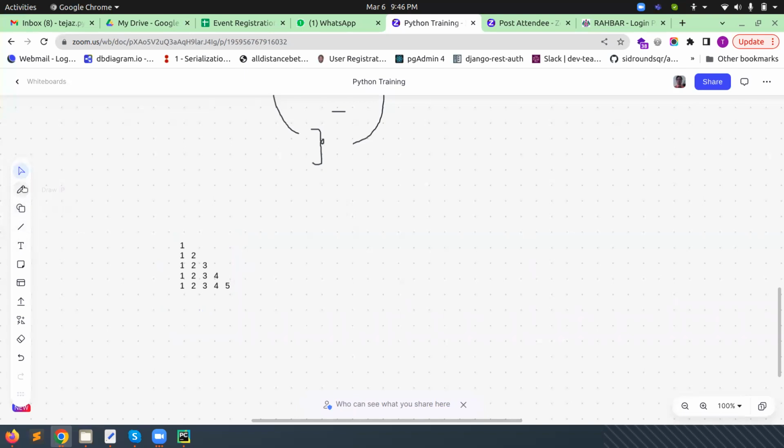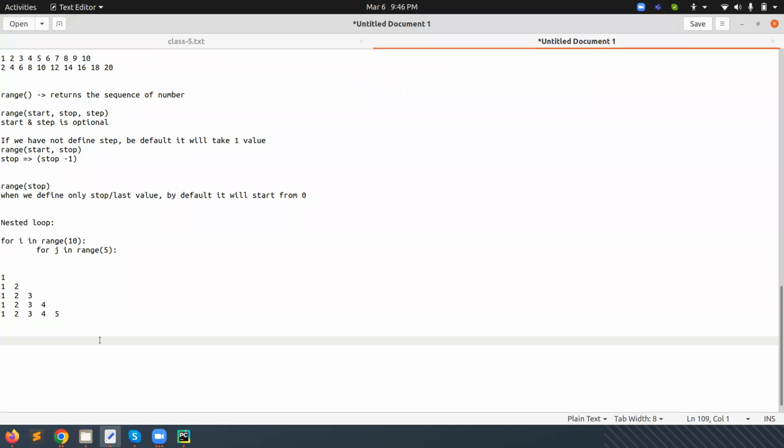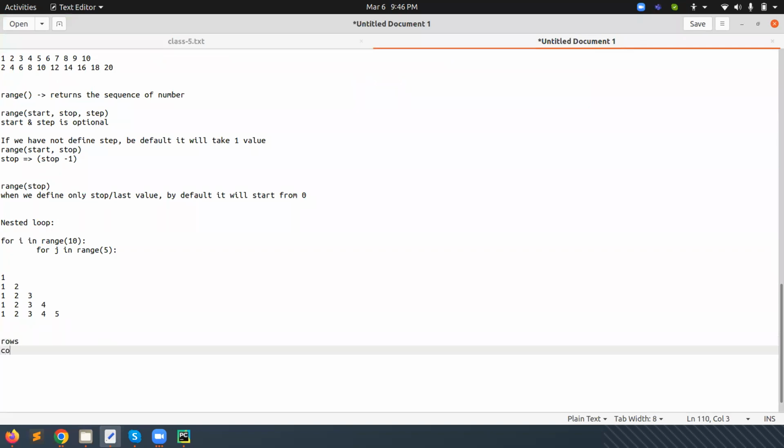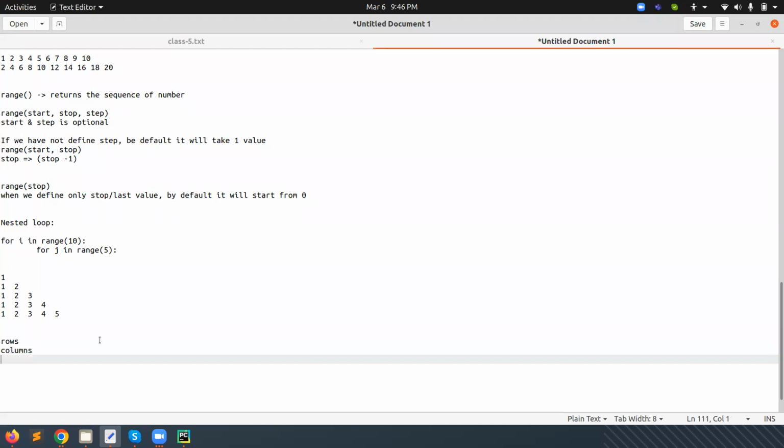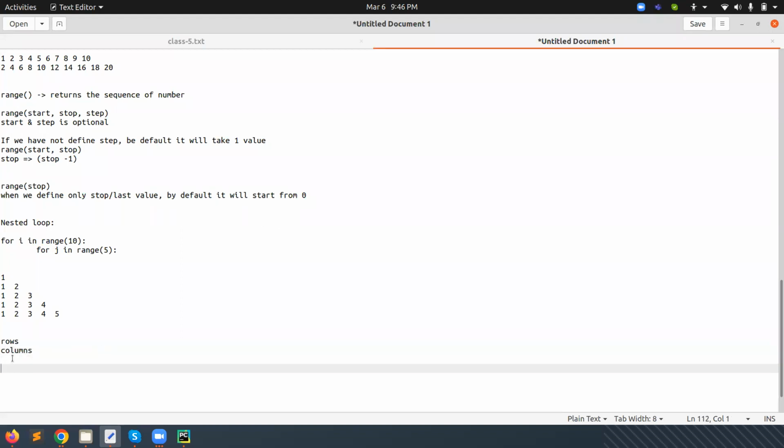Now you will understand. Two important roles are there: rows and columns. These two things are very important to understand loops. Nested loops are basically used for rows and columns. What comes horizontally is the first row.